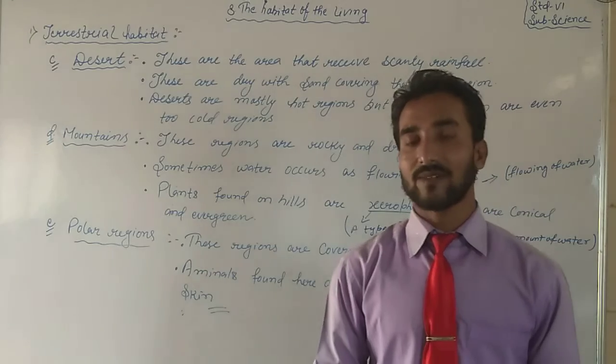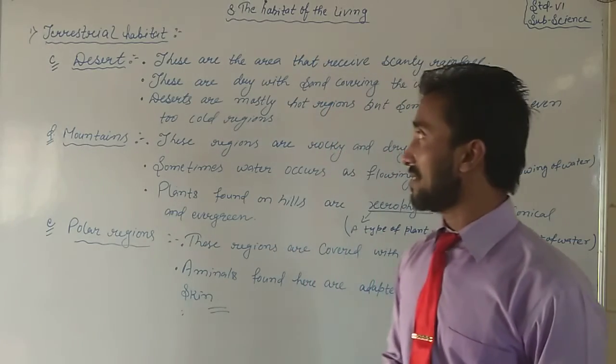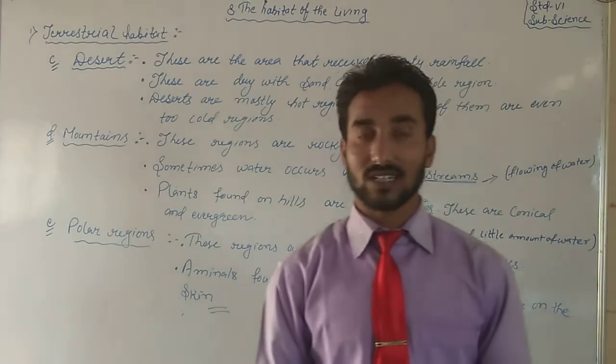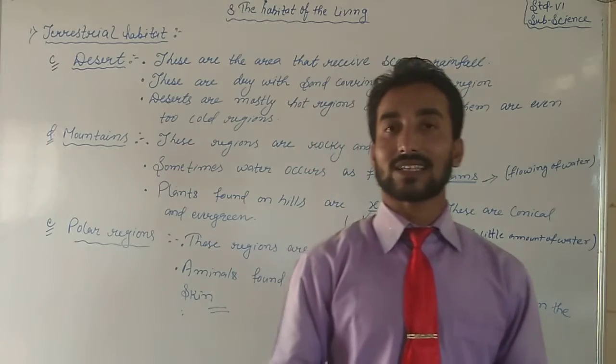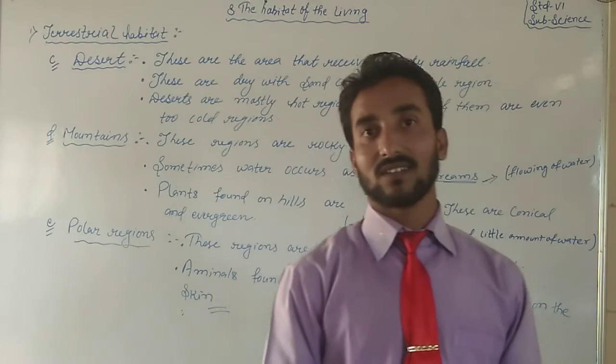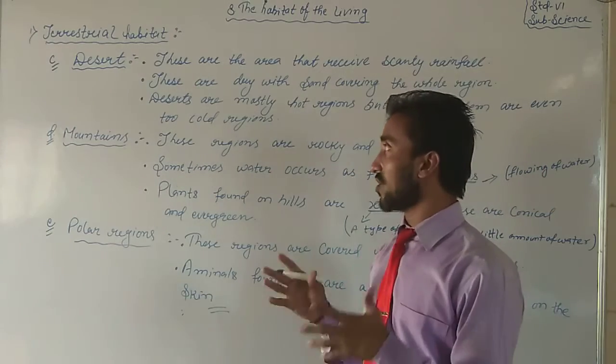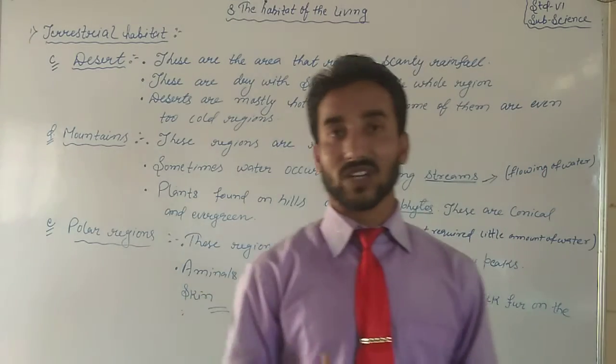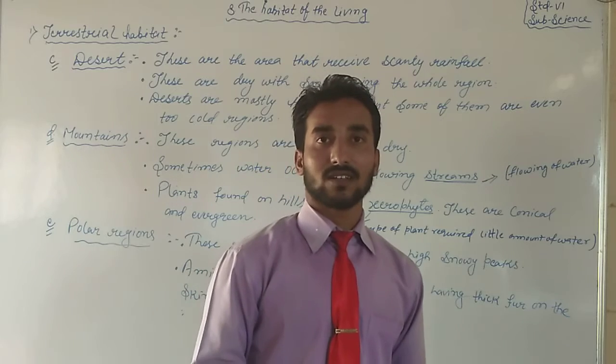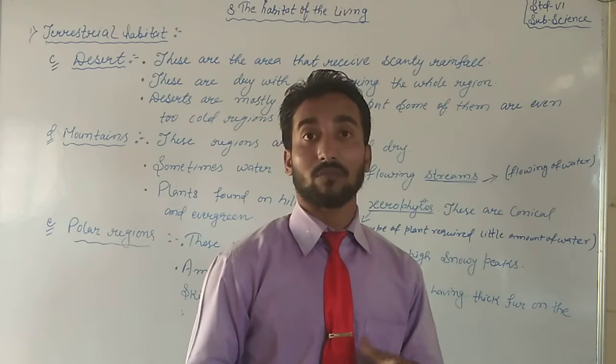Okay, let's proceed. So students, today we will discuss about desert. It is also a type of terrestrial habitat. If I talk about desert, what suddenly strikes our mind?